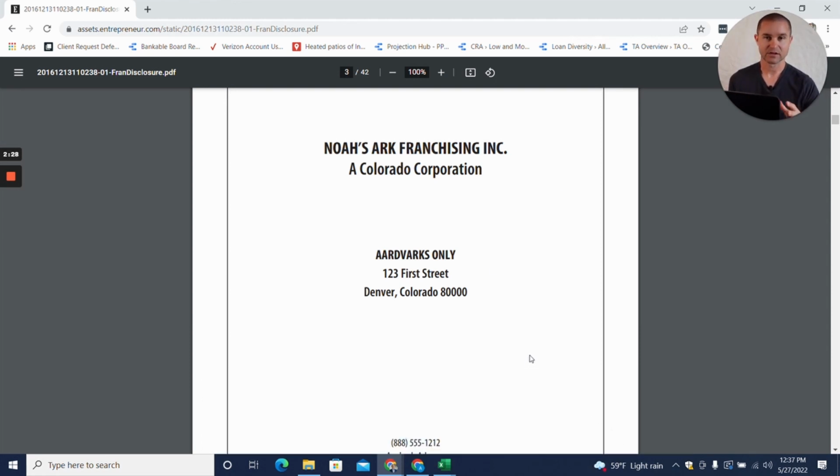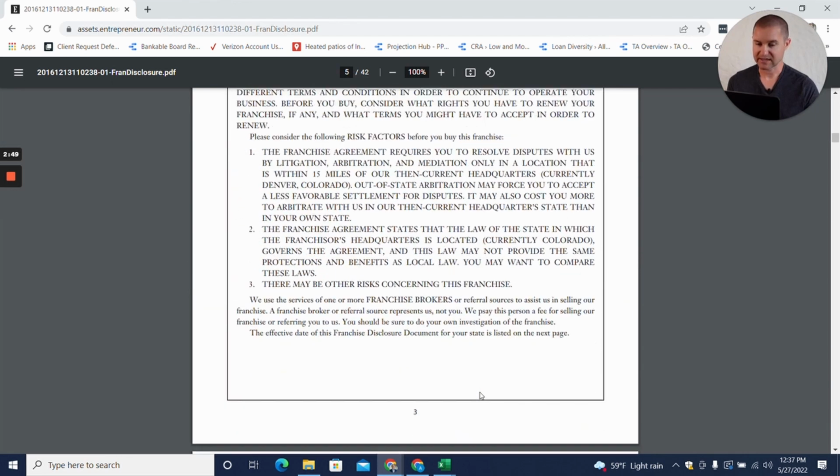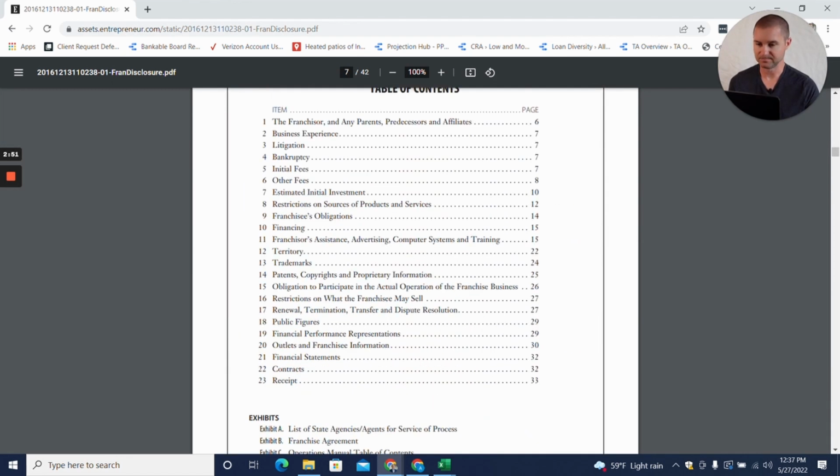But the reality here, the important thing is that a franchise disclosure document is laid out in a similar format. It has up to 23 items in the document. And the information that we'll find is in the same place in every franchise disclosure document. So the first thing we're going to do is just scan through this. We're going to look at our table of contents.